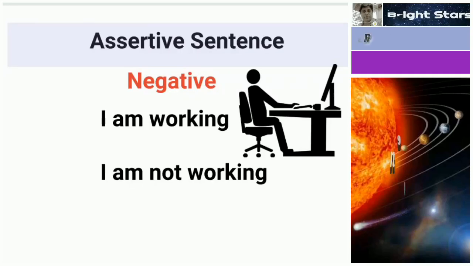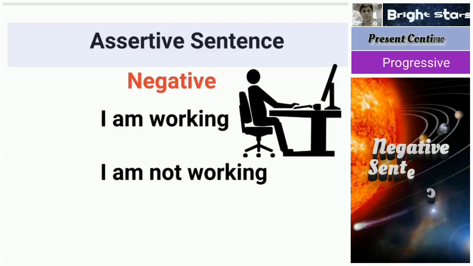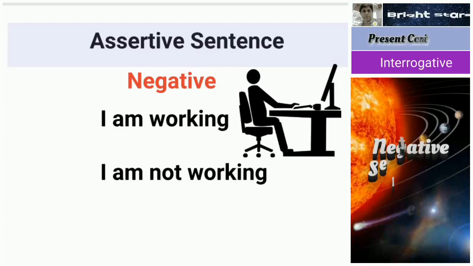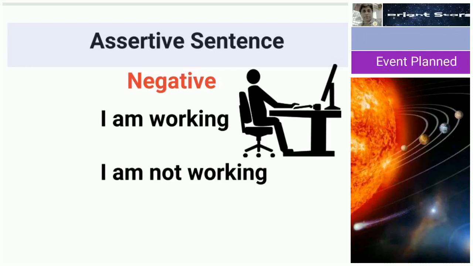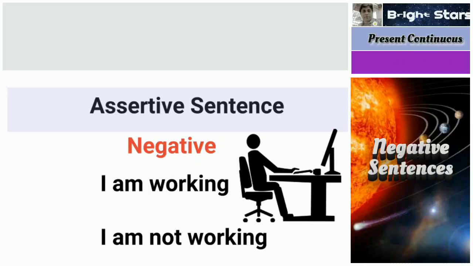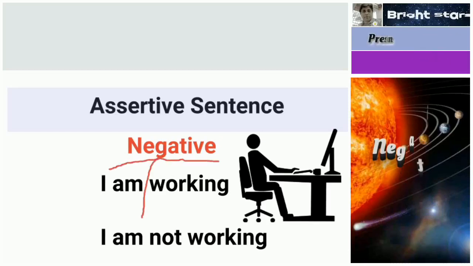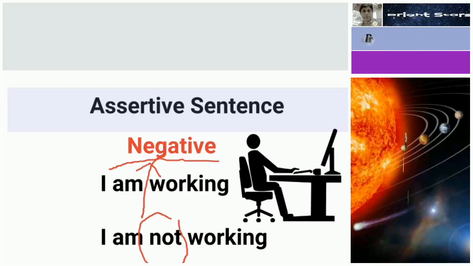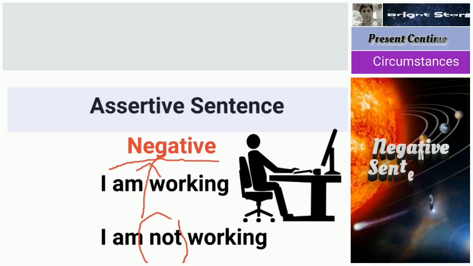Now we see how to form negative sentences from present continuous tense assertive to present continuous tense negative. So this is very easy. Here see, I am working is there. So in between am and working, this not is used. Between am and working, not is used, so that it becomes I am not working.